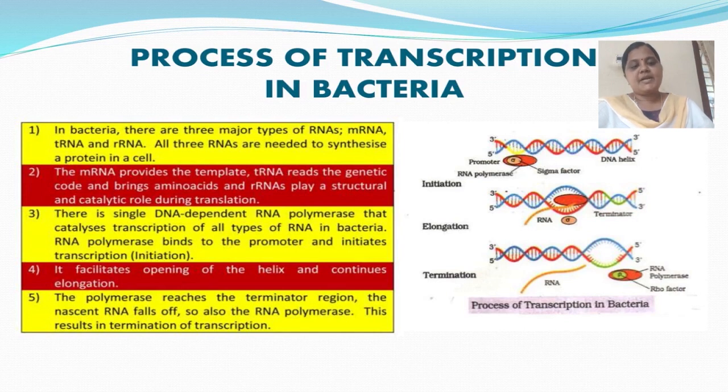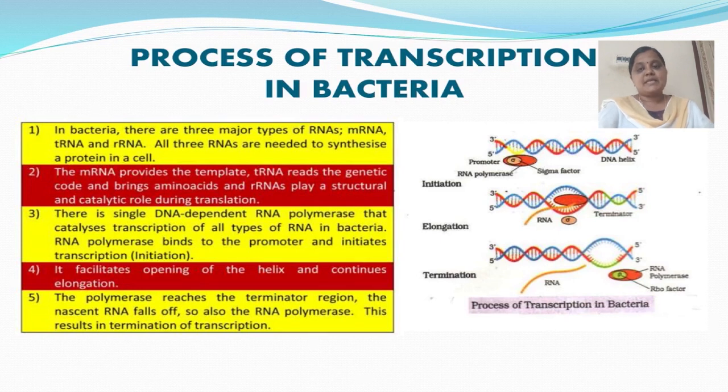In this process, the RNA polymerase is only capable of catalyzing elongation. It associates transiently with the initiation factor, that is sigma, and the termination factor to initiate and terminate the transcription.